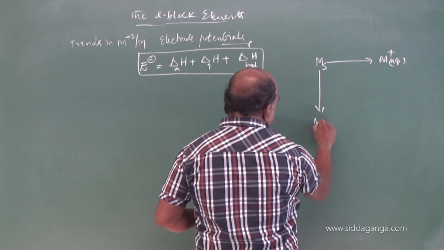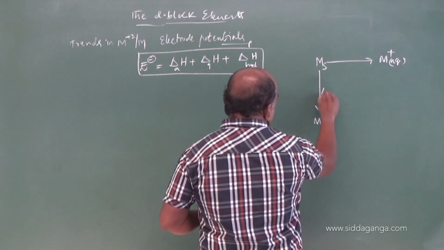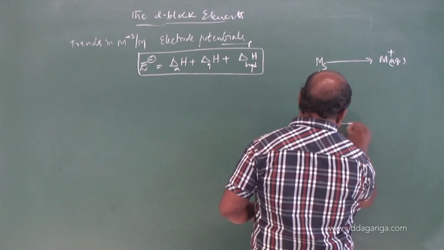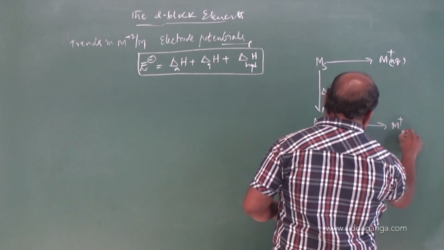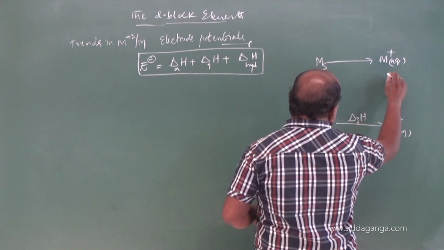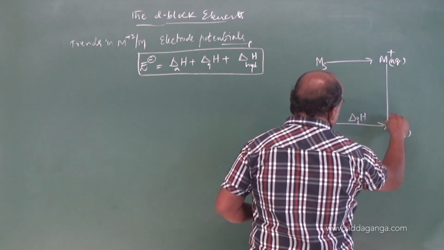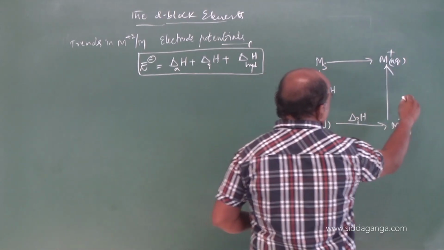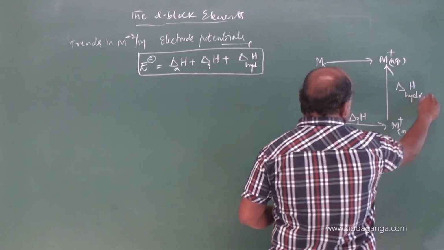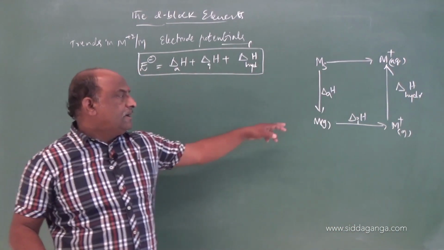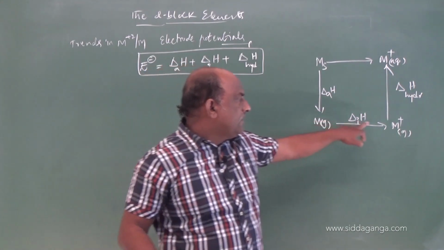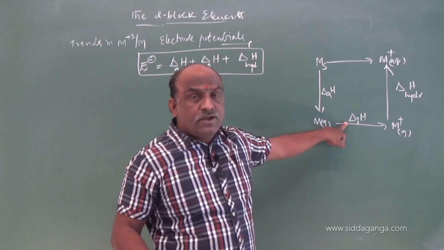Metal solid to metal gas is the enthalpy of atomization. Metal gas to metal ion gas is the enthalpy of ionization, and metal ion gas to metal ion aqueous is the enthalpy of hydration.